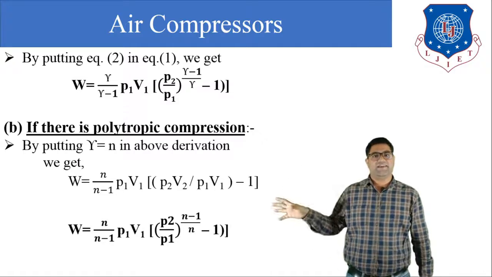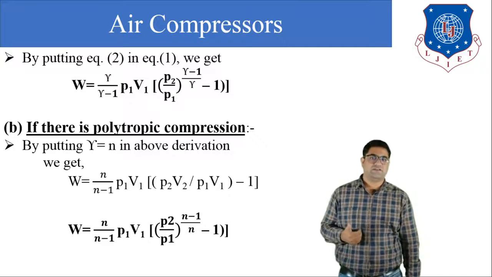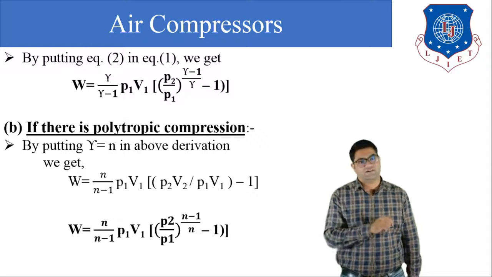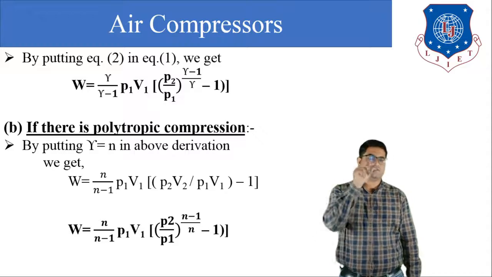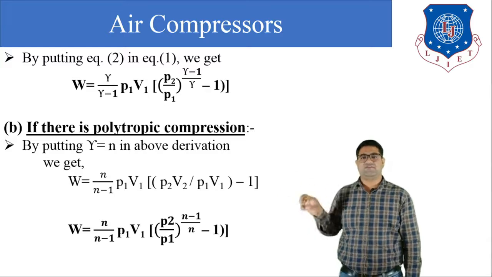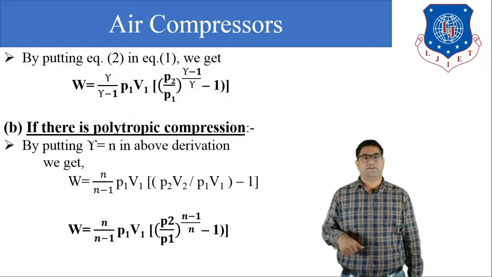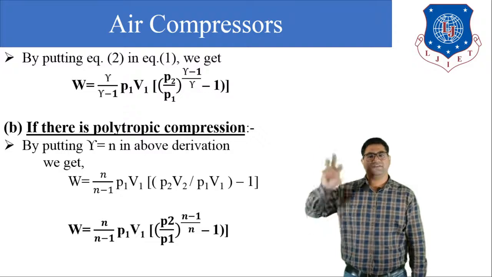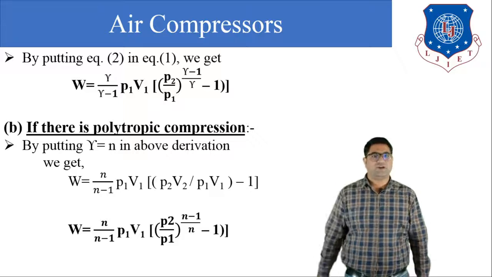So here we can directly write that the work done for the polytropic process is equal to n upon n minus 1, P1V1 into (P2V2 upon P1V1 minus 1). Then we can write V2 by V1 is equal to P2 by P1 raised to minus 1 upon n, and if we replace that, then we can directly write that W is equal to n upon n minus 1 into P1V1 in bracket (P2 by P1) raised to (n minus 1) by n, minus 1. Here we have only replaced gamma by n. So this is the final equation if the compression is polytropic.